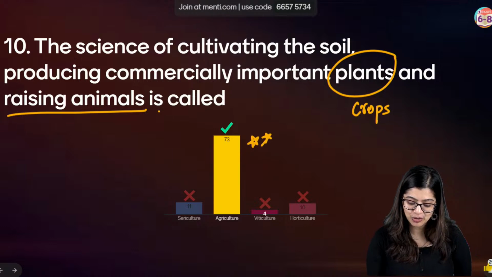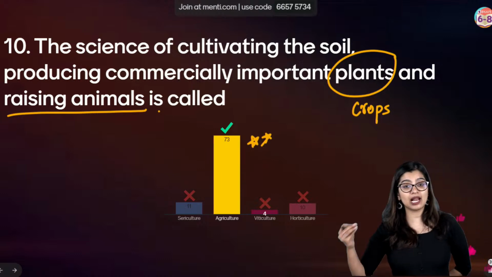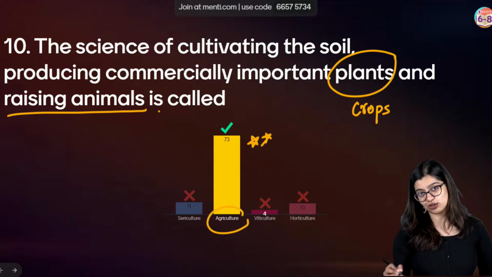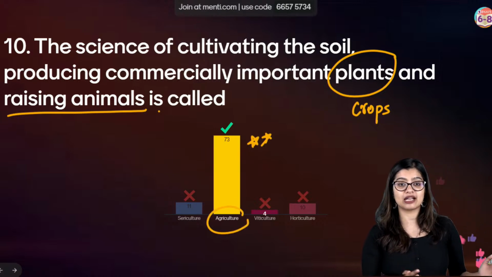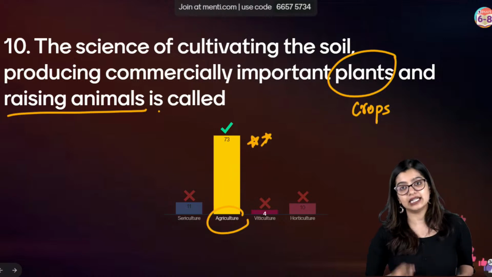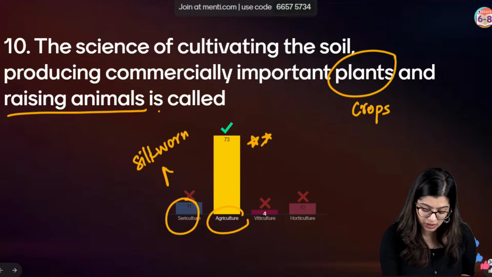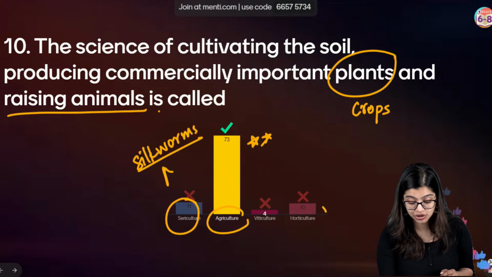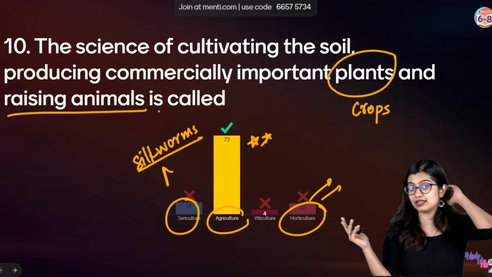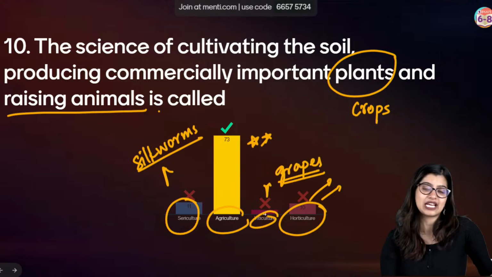Well done, students. Super duper proud of all of you who got the correct answer. Large-scale production of crops and raising animals is what we call agriculture. The first chapter, crop production in plants and animals, primarily deals with this concept that we will elaborate in great detail. Sericulture is rearing of silkworms. When we grow silkworms to get silk, we call it sericulture. Horticulture mainly deals with growing vegetables and fruits. Then we have viticulture, that is growing grapes at a large scale.